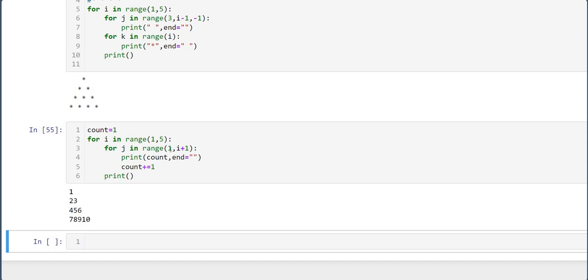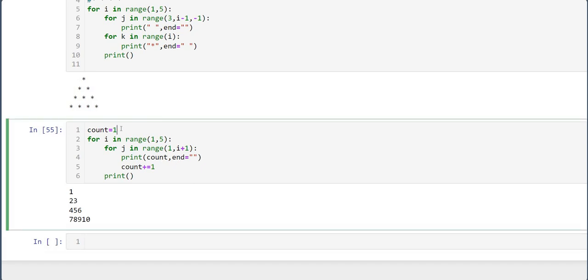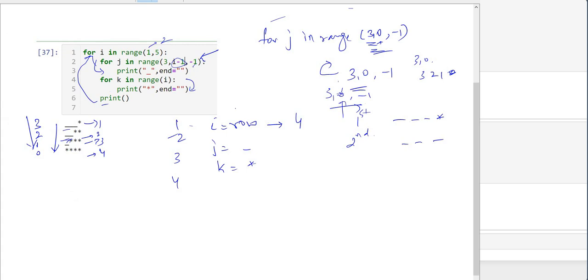Now 1 comma i plus 1, here i is equal to 1, so 1 comma 2, that is the first time I am running the loop. For range 1, what is count? Count is 1. Let me show you in the snip.